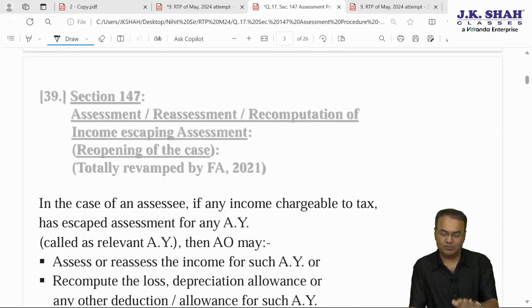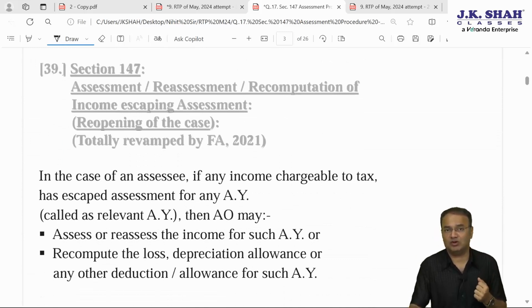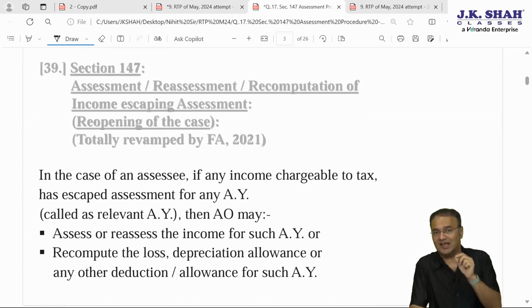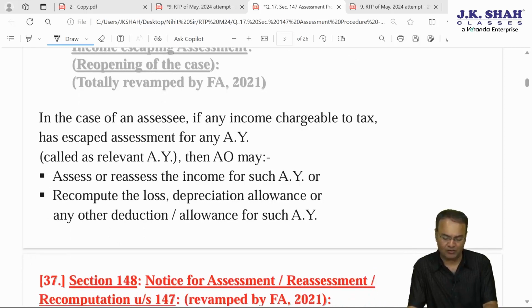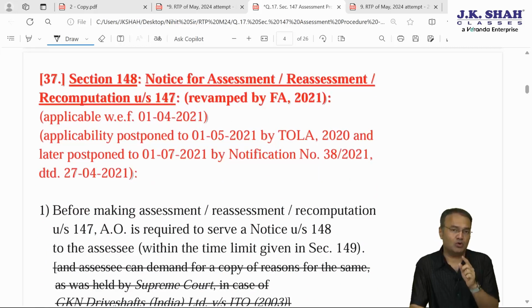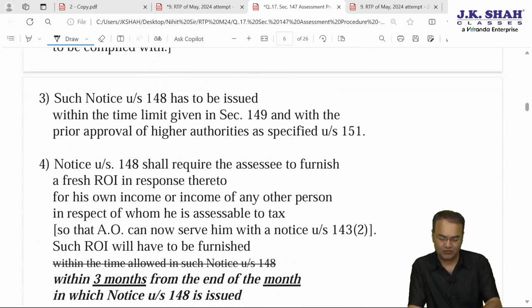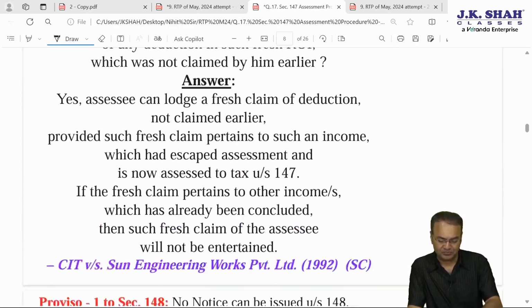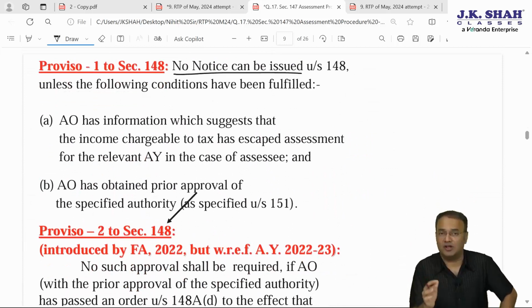So 147 simply says that whenever it comes to knowledge of AO that income chargeable to tax has escaped assessment, AO can reopen for any assessment year by issuing notice under section 148. Now the proviso to section 148 states that no notice can be issued unless two conditions are fulfilled.